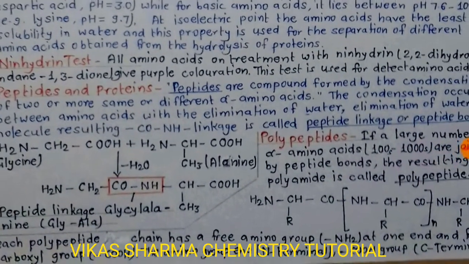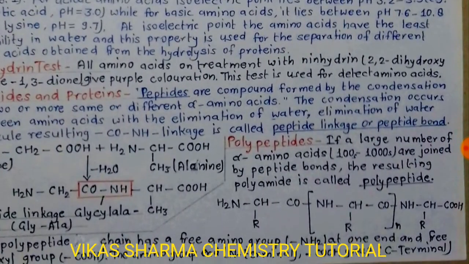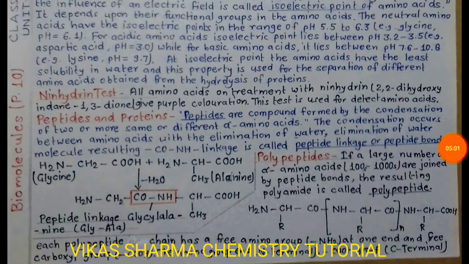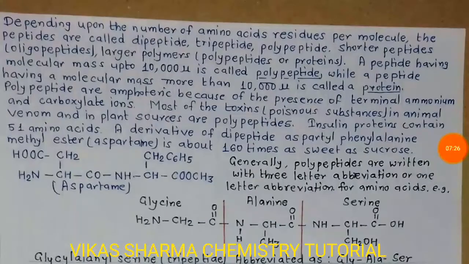So students, the next topic is polypeptides. If a large number of alpha amino acids, 100 to 1000, are joined by peptide bonds, the resulting polyamide is called a polypeptide. It's a long chain. Depending upon the number of amino acid residues per molecule, the peptides are called dipeptides, tripeptides, and polypeptides. Shorter peptides are oligopeptides, and larger ones are polymers.